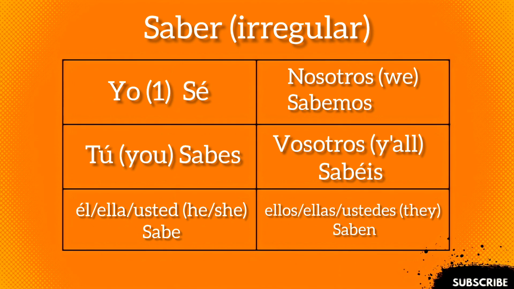Muy bien. You'll notice that, like with dar, saber is only irregular in the yo form. The rest are all regular. I wish I could tell you that there's a pattern for when a verb is only irregular in the yo form, but unfortunately, there really isn't. It's just something you have to memorize. It's probably one of the most difficult things to learn for English speakers when they are learning Spanish.